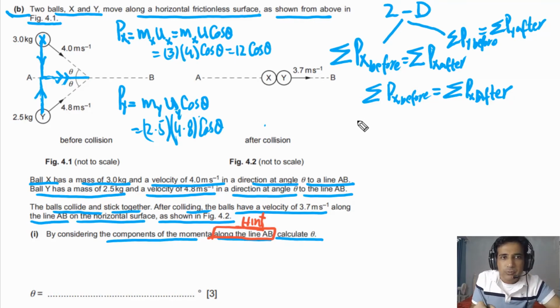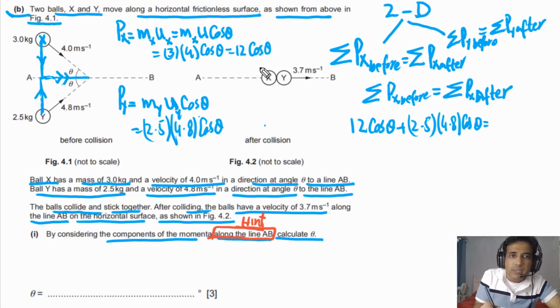So simply we can write down here: we have 12 cosine of theta plus 2.5 times 4.8 cosine of theta, and this is equal to, after collision, momentum only along AB. These two balls stick together. It is given in the question that these two balls stick together.